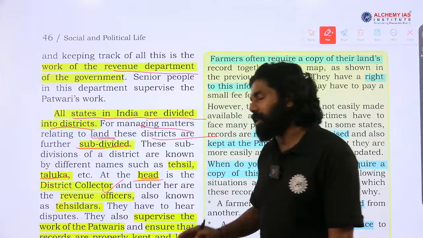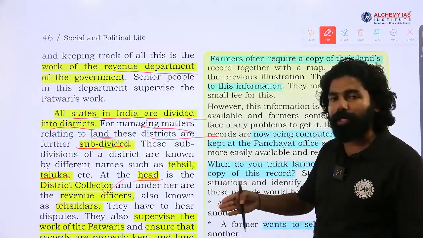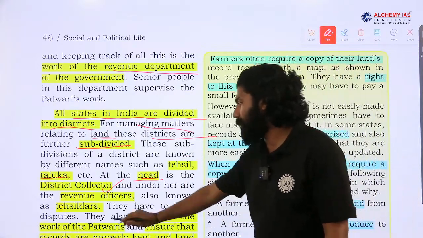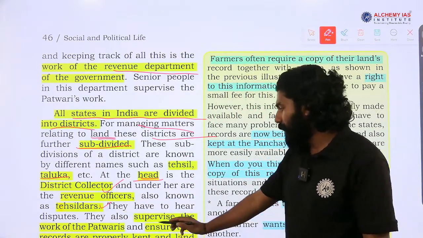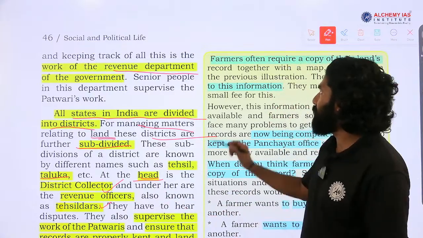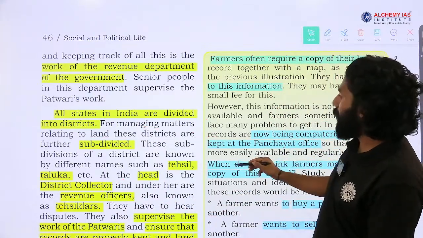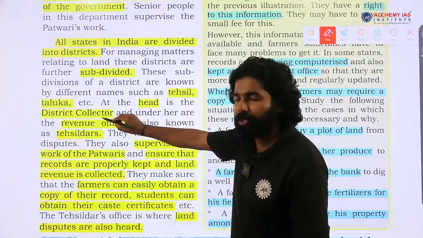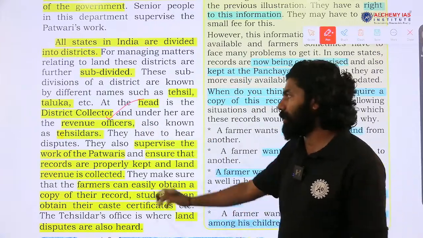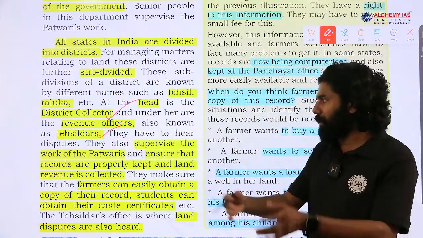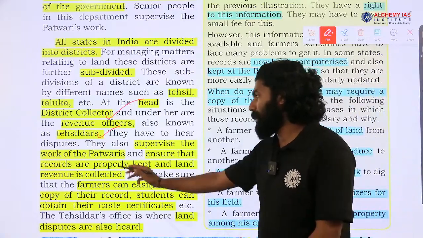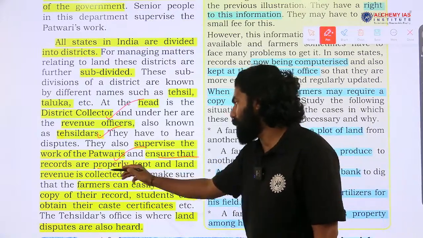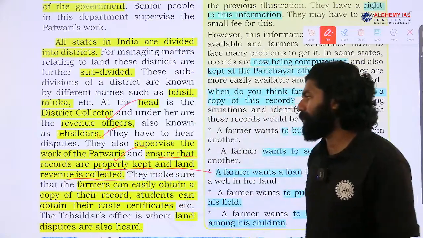So, the district collector is the head at the district level, and below there are revenue officers at the subdivision level, like the tahsildar. They supervise the work of the patwaris. At the lower level we have patwaris. So, the top head of the district administration revenue department is the district collector. Below we have the tahsildar at the subdivision of the district level. Then we have patwaris at the village level. They will supervise the work of patwaris and ensure that the records are properly kept and land revenues are collected.